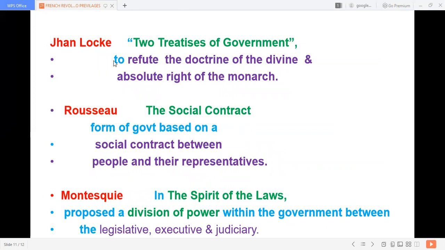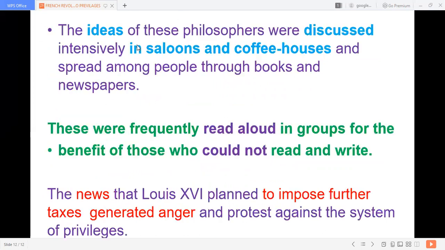Okay, with these democratic ideas, everywhere these ideas had been discussed severely. In saloons and coffee shops, it was read aloud, it was discussed. So people all over the nation, this was the situation all over France.